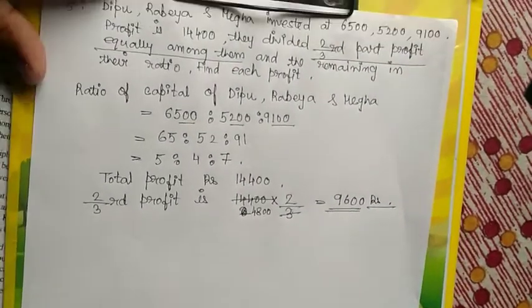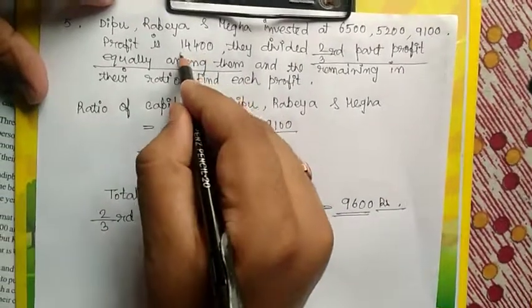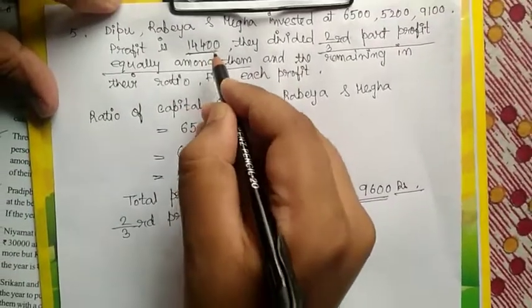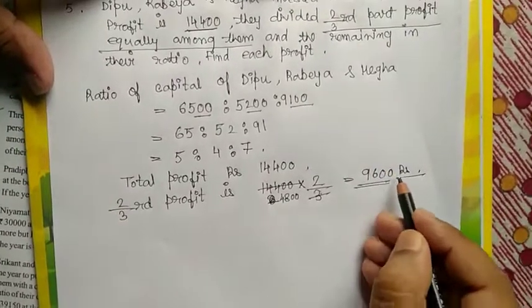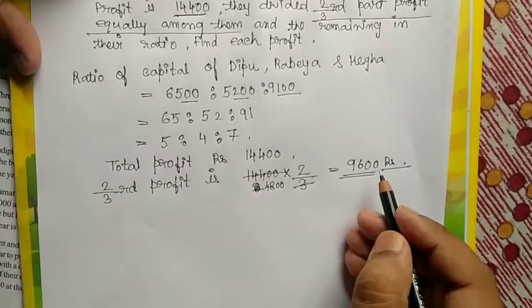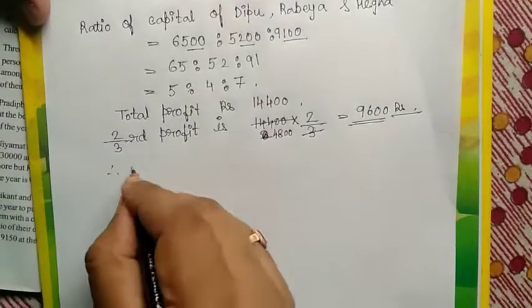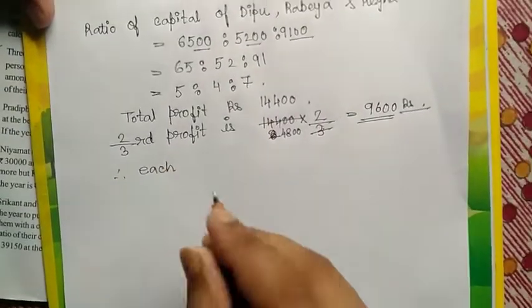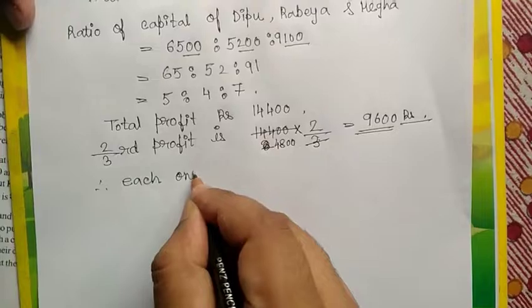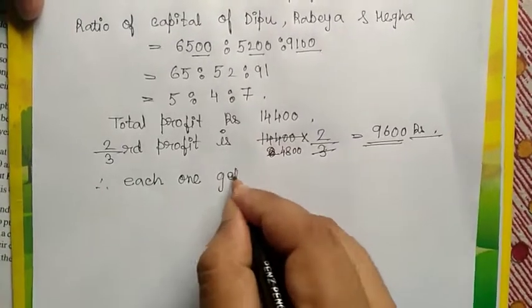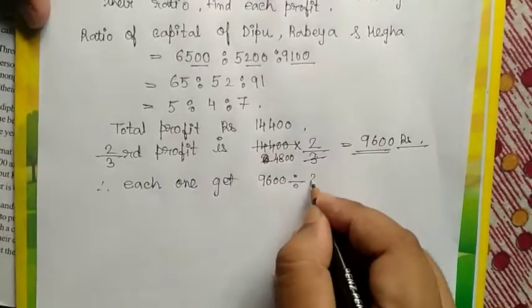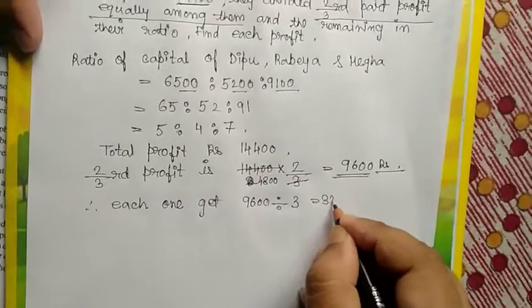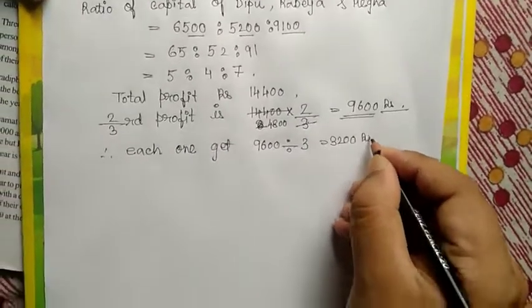The total profit is 14,400 rupees, and among the 14,400 rupees, 9,600 rupees is divided among themselves equally. So each one gets 9,600 divided by 3, equal to 3,200 rupees.